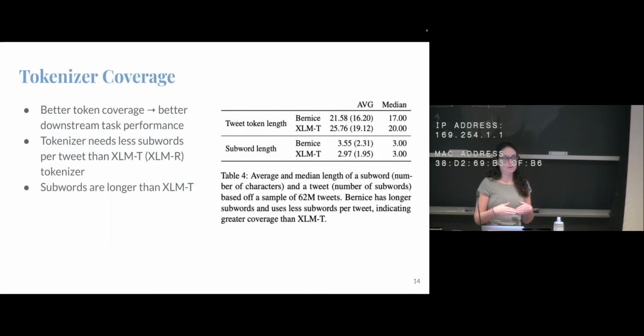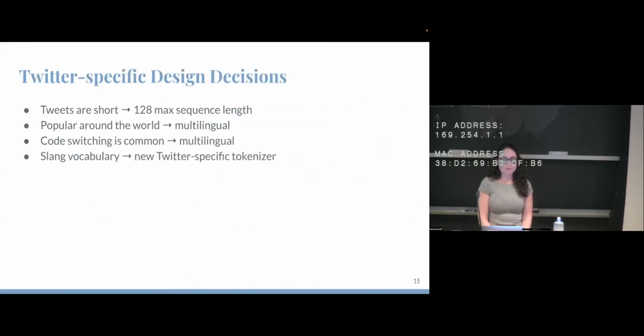Also on average, our subwords are longer. In general, this means our tokenizer has better coverage, which has been shown to lead to better downstream task performance. So just to recap our Twitter-specific design decisions for Bernice, tweets are short, so we use a...